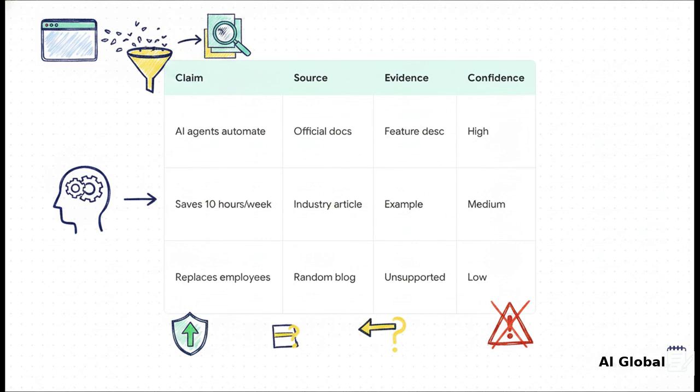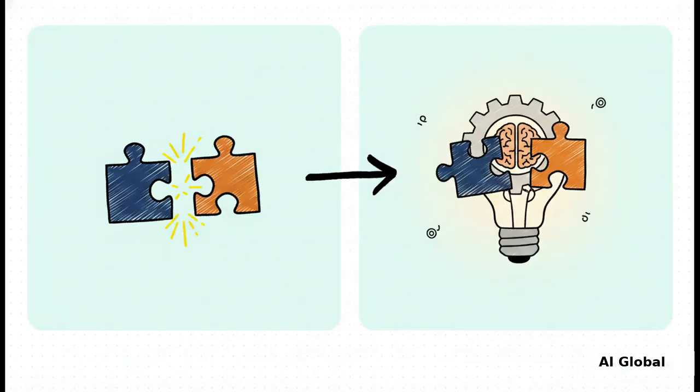But what happens when the agent finds conflicting info? Like source A says AI automates customer support, but source B says you still need humans for complex cases. A basic AI might totally freak out, or just arbitrarily pick one. But our orchestrated agent brilliantly analyzes these contradictions, not as errors, but as puzzle pieces. It synthesizes them into a really sophisticated conclusion: AI automates routine tasks, while complex cases remain under human supervision. That right there is when the agent starts acting like a true professional researcher.